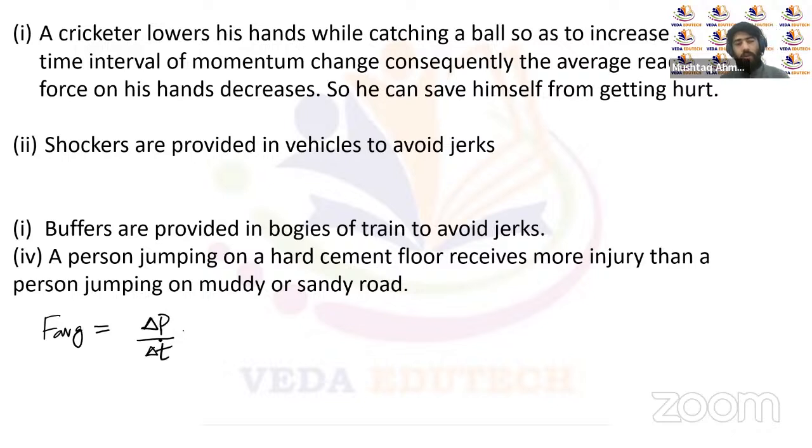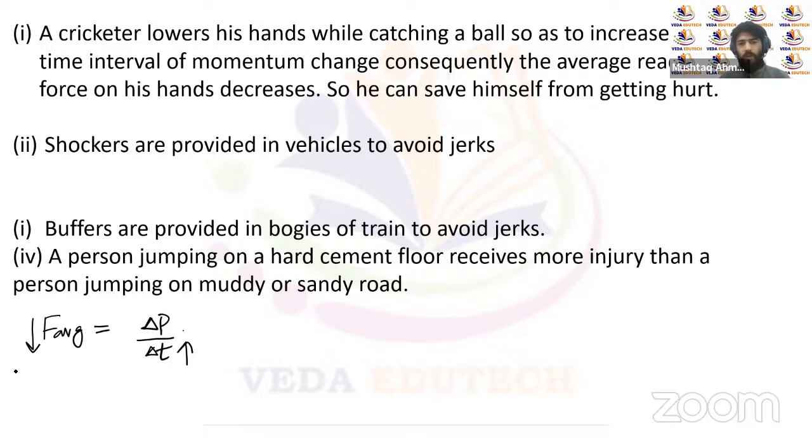So when a cricketer, while catching a ball, lowers his hand, it increases the time interval for the same change in momentum. When the time interval is increased, the average force acting on the hands of the cricketer decreases, so he can save himself from getting hurt. That's how the cricketer uses this concept of change in momentum, impulse, or average force.